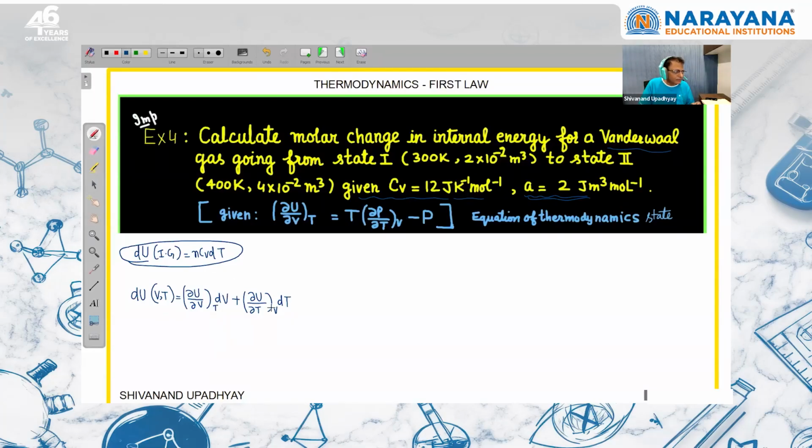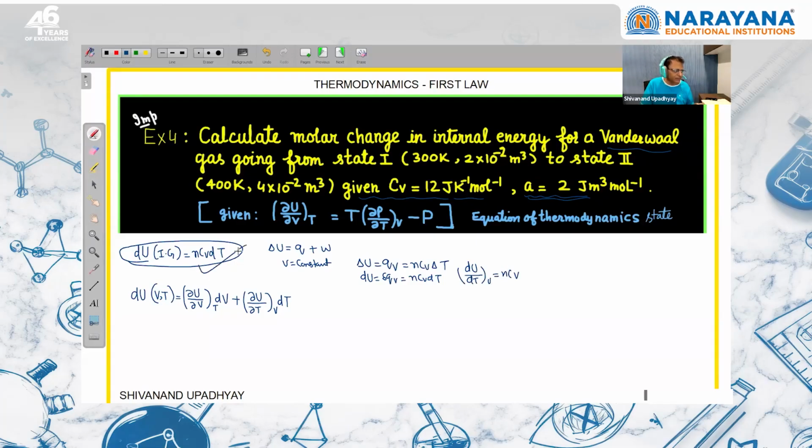And for this change in internal energy with respect to temperature at constant volume, by using the first law of thermodynamics, we can write that delta U is equal to Q plus W. When volume is constant, work done will be zero. This is expansion compression work. So we can write that delta U is equal to Qv. And we know that Qv is equal to nCv delta T, right? Or for a small change, we can write that dU is equal to del Qv, and that is equal to nCv dT. So from here, we can write that dU upon dT at constant volume is equal to n into Cv.